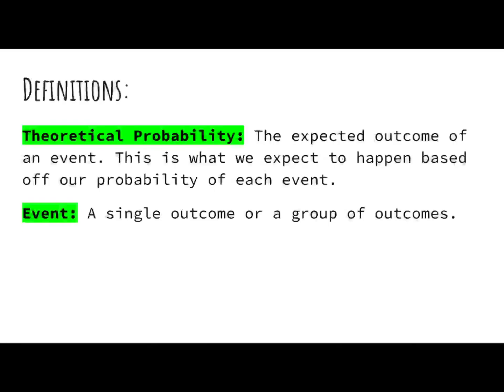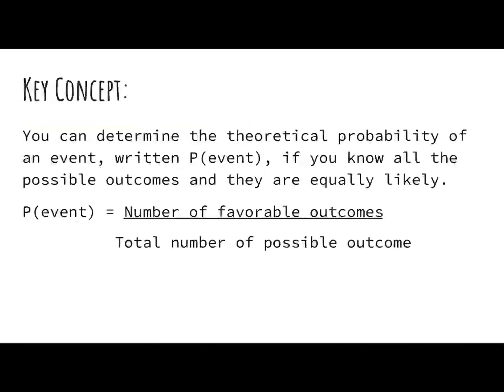So if we're assuming that when we flip a coin, the theoretical probability of landing on heads would be 1 out of 2, but we don't know if that's actually what's going to happen, right? Because you might flip a coin twice and get heads twice in a row. So that would mean that we didn't get heads 1/2 of the time, but the theoretical probability is still 1 out of 2.